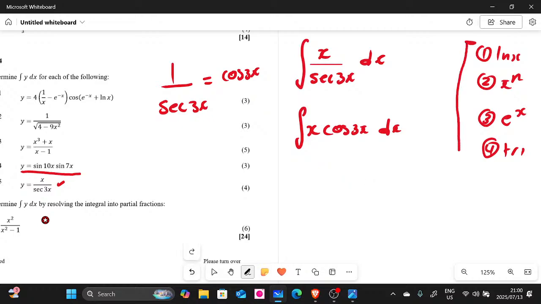So this is the list, guys. Remember, this list is very important when you integrate by parts. Now this list, you use it to identify which one is going to be your f of x, which one is going to be your g of x prime. These ones here are the list of f of x, meaning if ln x is in your equation, it will be the one that is going to be f of x. If x to the power of whatever, 1, 2, or 3, is in the equation, it's going to be the one that is f of x, and e to the power of x, and so on and so on. As you can see, the last one here is the trigonometric function.